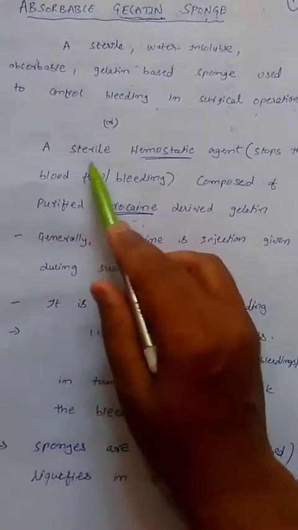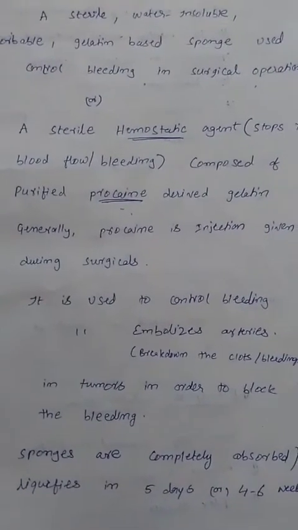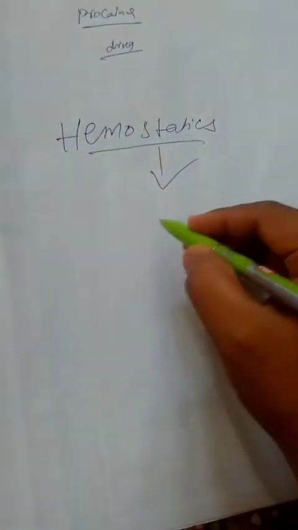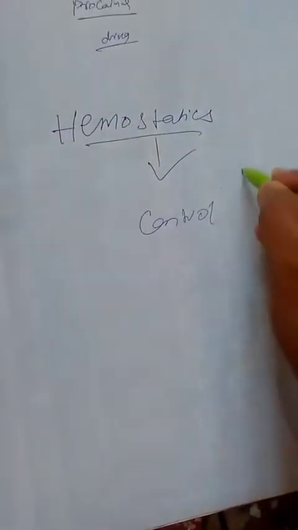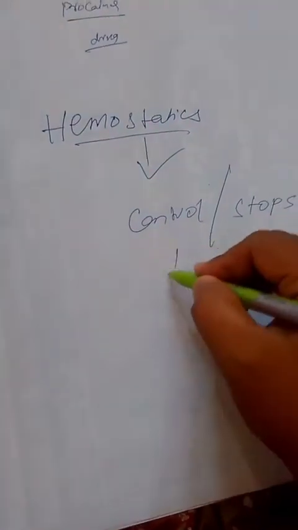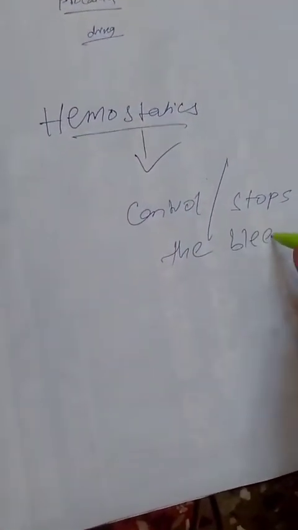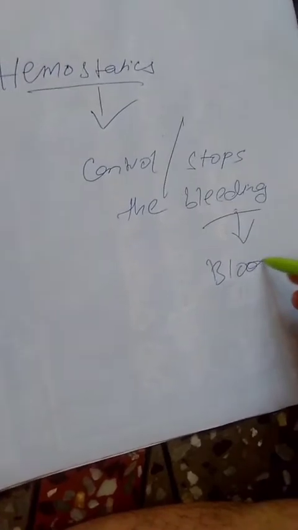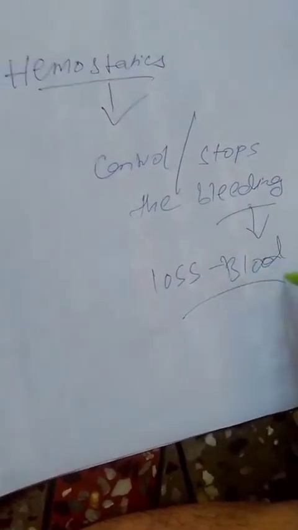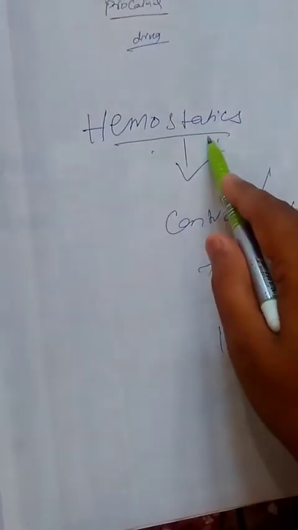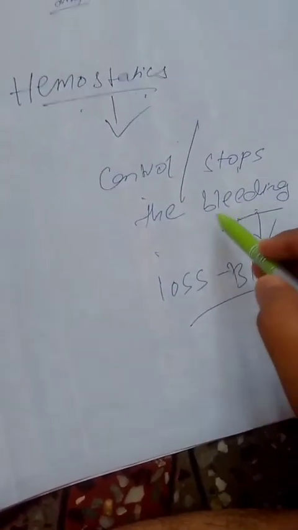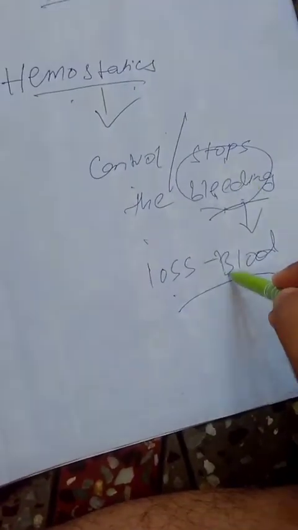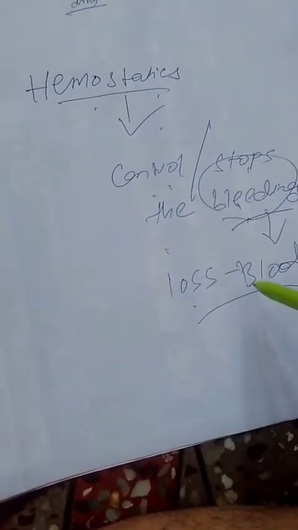Or it is a sterile hemostatic. Hemostatic means they control or stop the bleeding. Bleeding is nothing but loss of blood. So a hemostatic controls or stops the loss of blood.